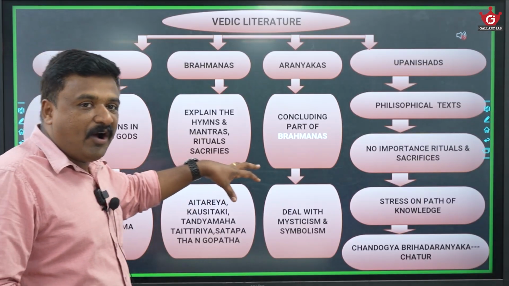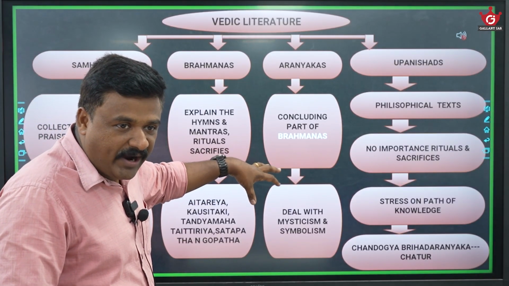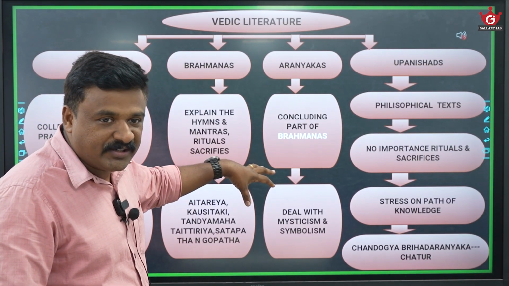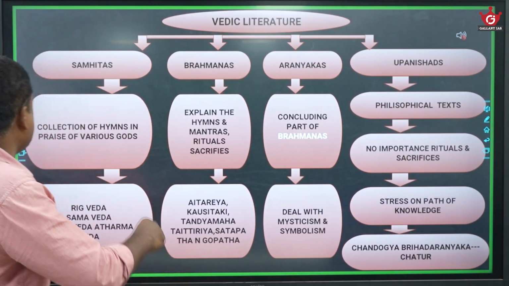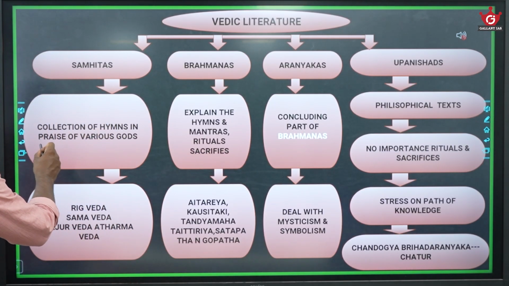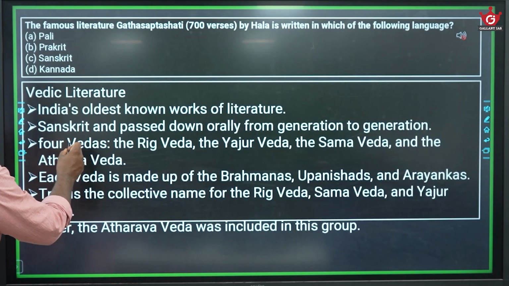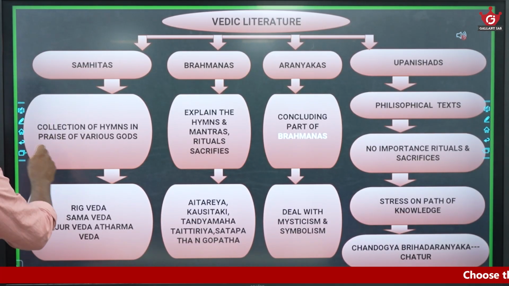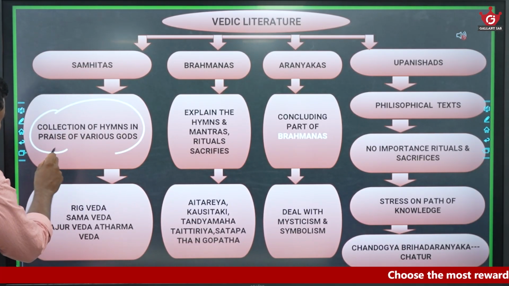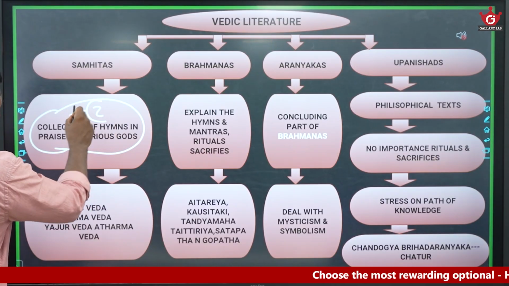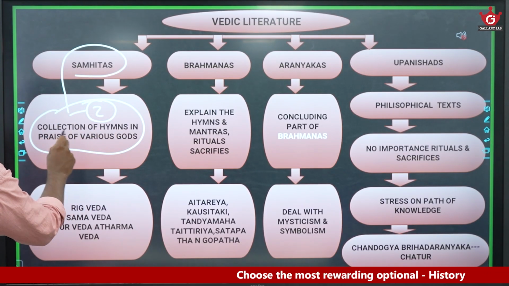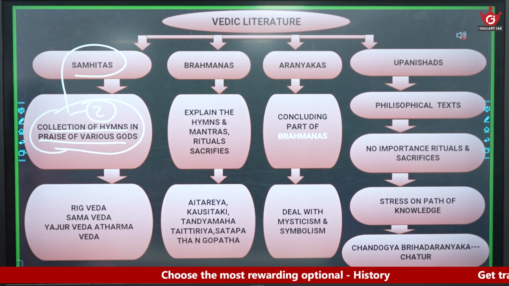Now this is the way we have divided this Vedic literature. Look into this. Samhitas means a collection of hymns in praise of various gods. See the point, two-marker number one: Samhitas are collections of hymns in praise of various gods.